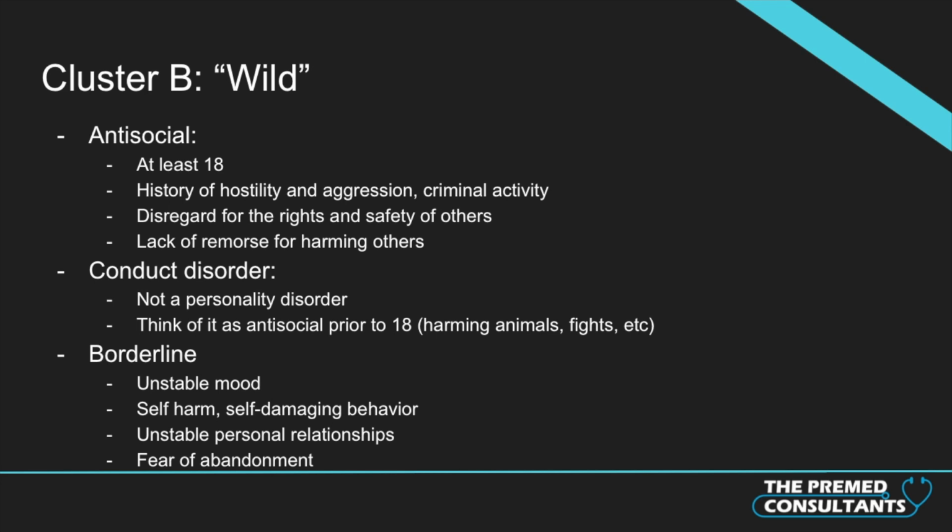And there are 5 disorders in cluster B, or the wild disorders, and we'll talk about the first 3 here. So the first one is antisocial personality disorder, and this is what you generally see in people who are serial killers. And the characteristics of antisocial personality disorder is that they have a history of hostility and aggression, and they generally have criminal activity associated with their lives. They have to be at least 18 for them to be diagnosed with this disorder, and they have a disregard for the rights and safety of others. So they really don't care about hurting others, they really are just completely self-motivated.